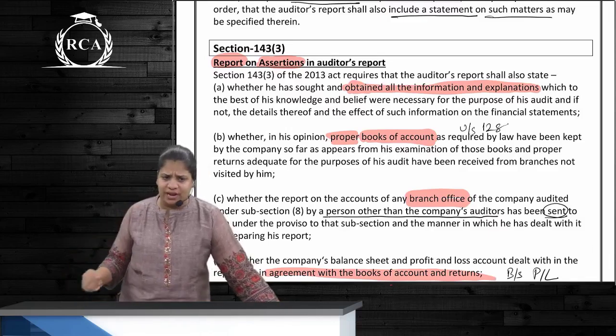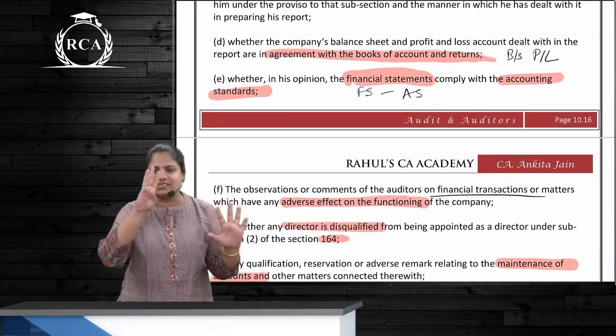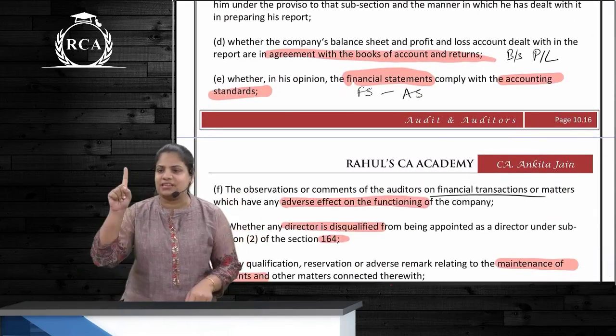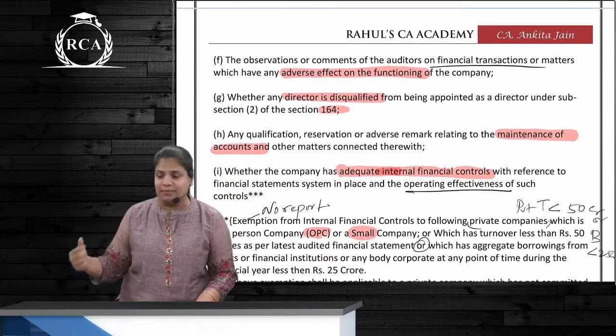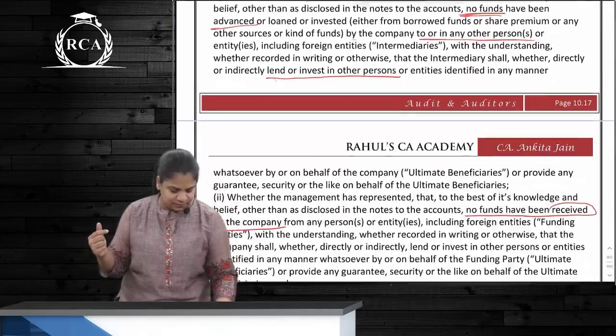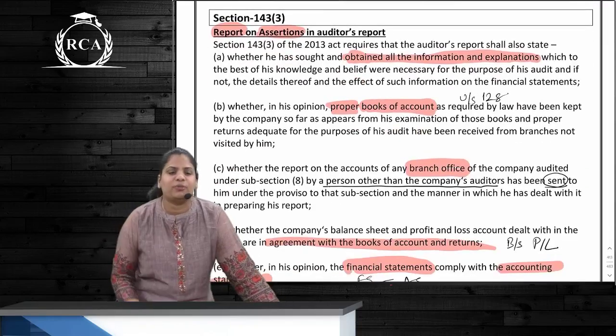Many points over here. We divided these points. First is how many points? 5 points. Next is 3 adverse points. Next is 1 point with an exception, and then is as prescribed. And as prescribed had how many points? 7 points, correct? So see once, first 5 points, reporting on assertions.